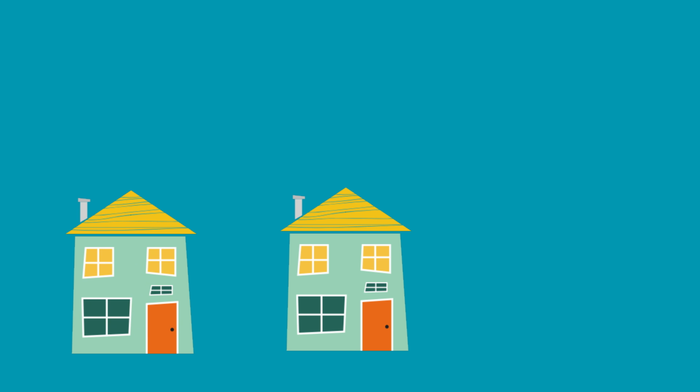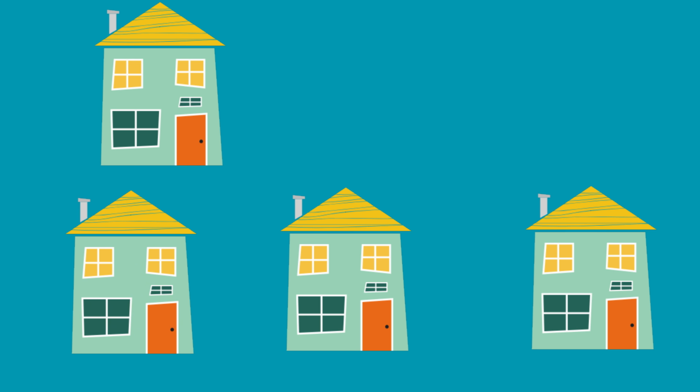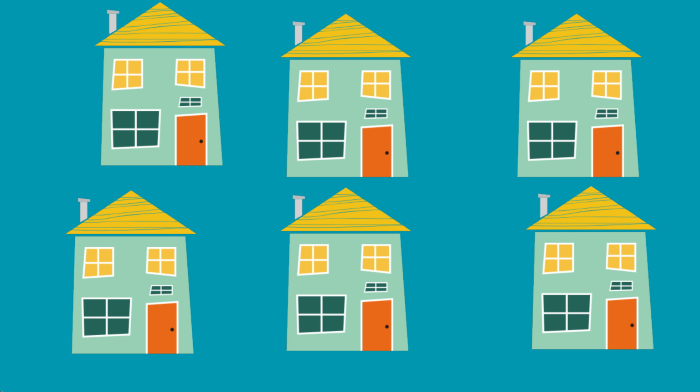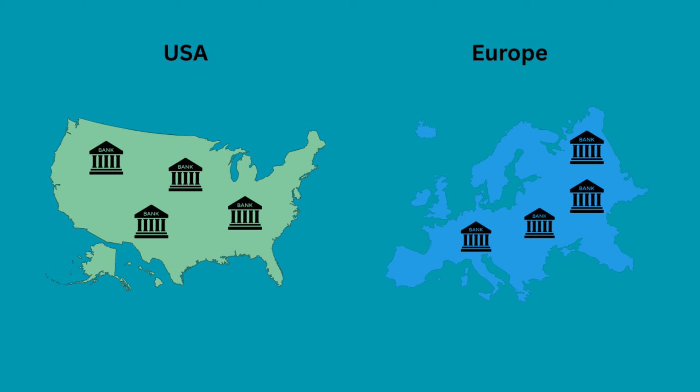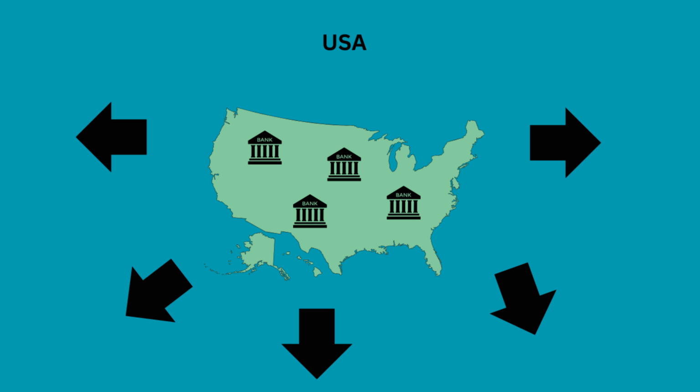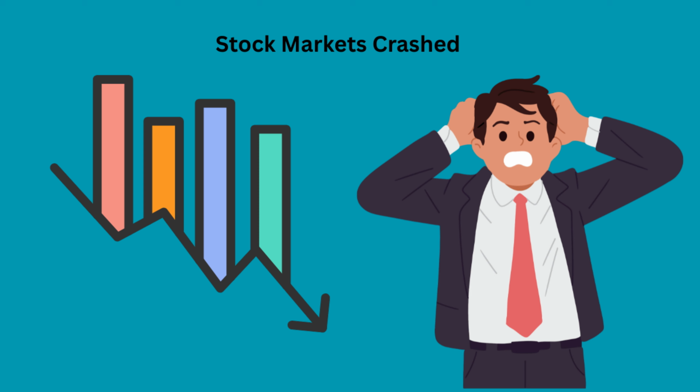But when many homeowners stopped paying, demand dried up and repossessed homes flooded the market. Those mortgage investments lost value fast. Banks in the US and Europe had bought huge amounts of them, so suddenly no one knew which banks might fail next. But it didn't stop there. What began with bad loans in America was about to shake the entire global financial system. That's when stock markets crashed.